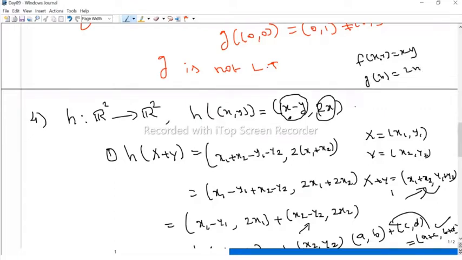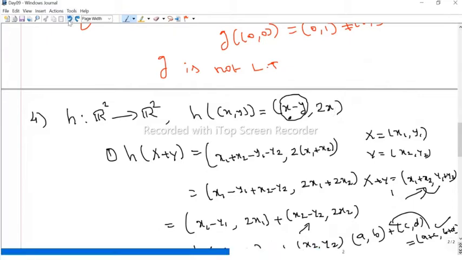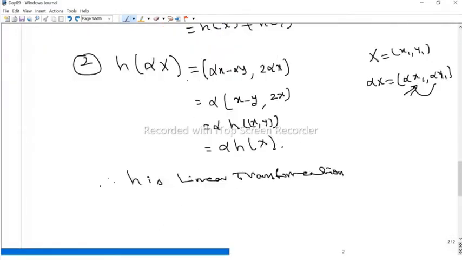So each coordinate is linear. Then h is linear. We can use the definition, or we can directly say each coordinate is a linear coordinate. Therefore, the function is linear. Okay.